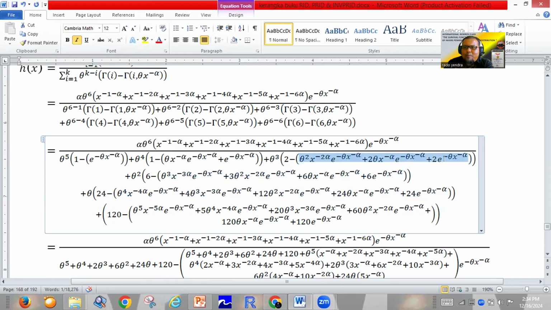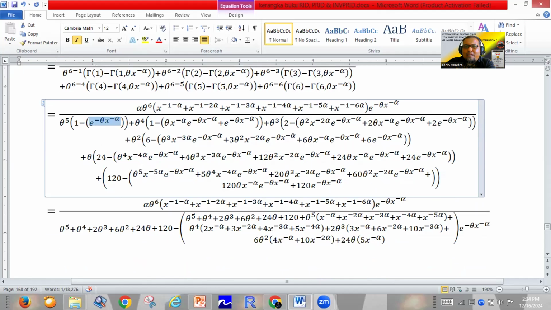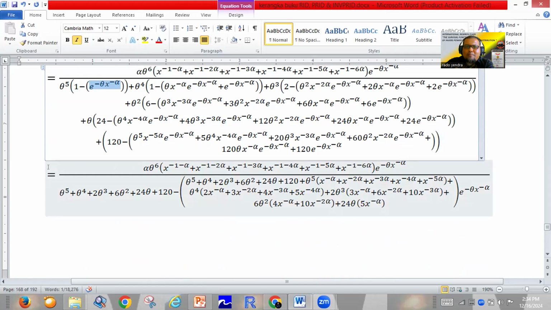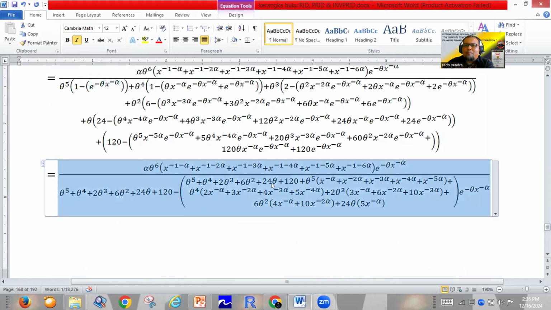For this one, upper incomplete gamma 3 comma theta x power minus alpha. For this one, upper incomplete gamma 2 comma theta x power minus alpha. And for this one, the upper incomplete gamma 1 comma theta x power minus alpha. So with simple mathematics, we can find the hazard function of the inverse Power Rado Institute distribution for k equal to 6.